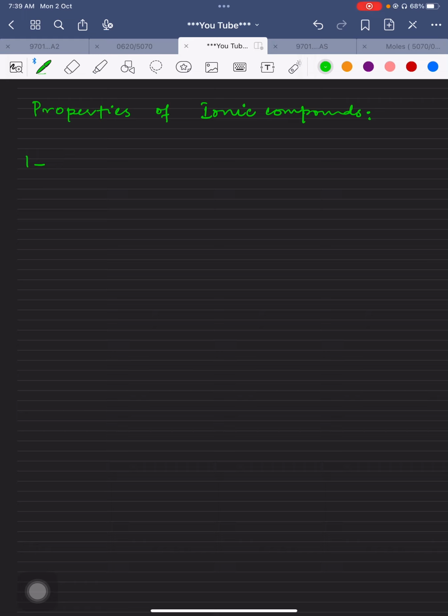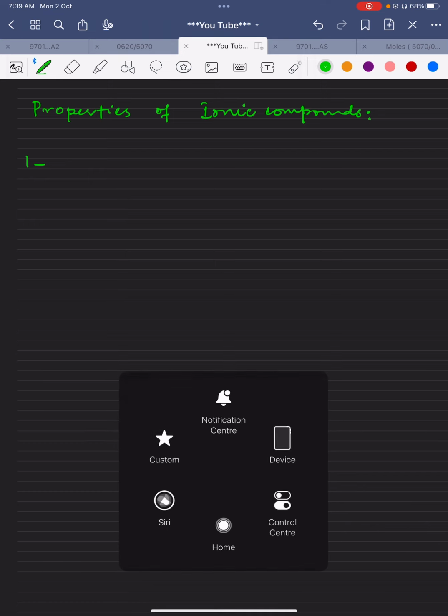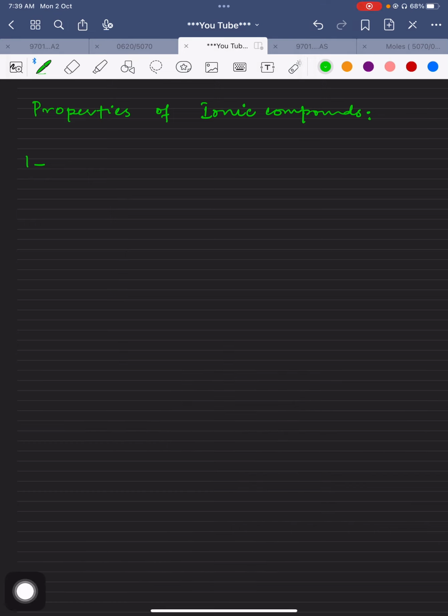There is a story behind the high melting point in case of ionic compounds. All ionic compounds have a high melting point, and why is it so? Due to strong electrostatic forces of attraction. Whenever there are two different types of charges, we can say they have strong electrostatic forces of attraction.